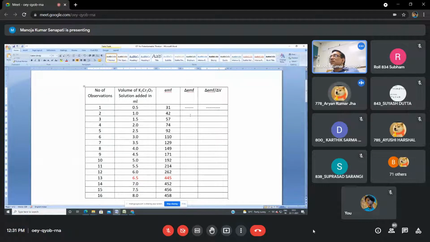So, the first observation table. This is the first observation table. First you write, then I will go to the second one. And you have to plot the graph by taking the data from this one. Sir, this is for all the roll numbers? Yes, it is for all the rows.